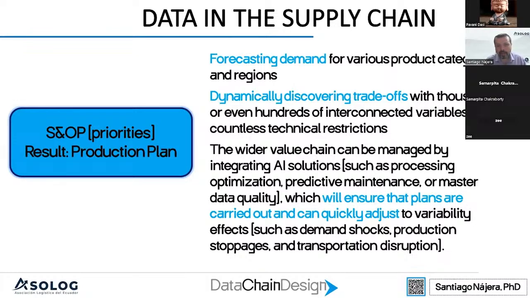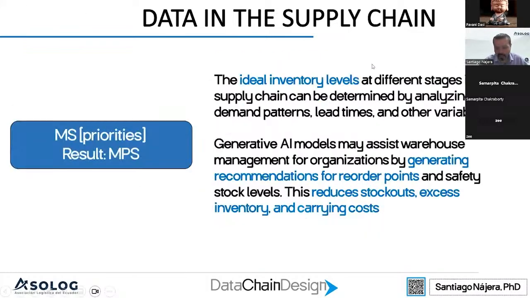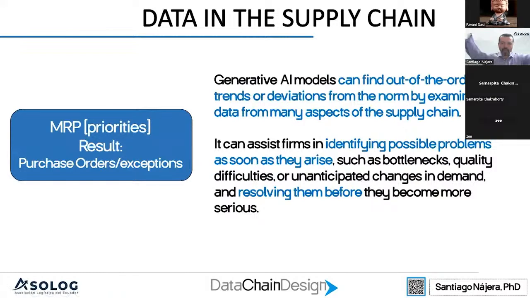And finally, in the S&OP, we can ensure that the plans that we are building, the sales plan plus the production plans, can be adjusted quickly, because we have the technology right now to check different scenarios in the system. After we have this idea on how we are going to do these things in the company,